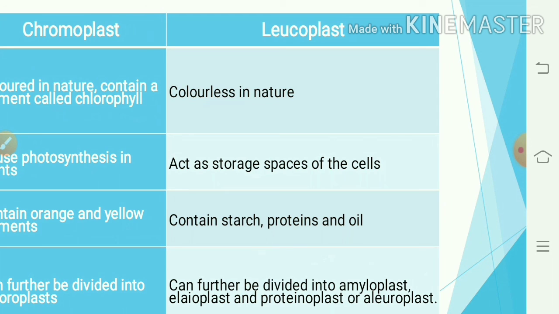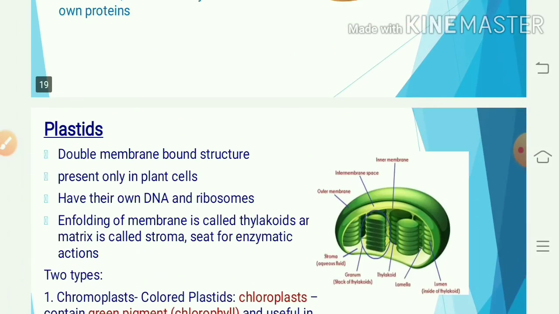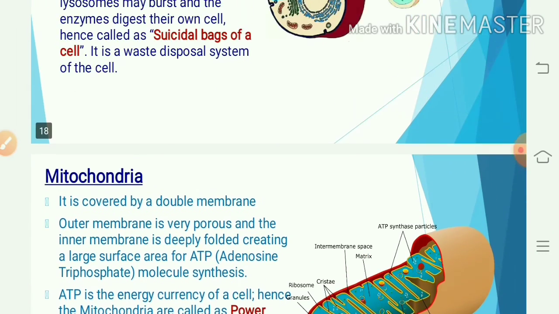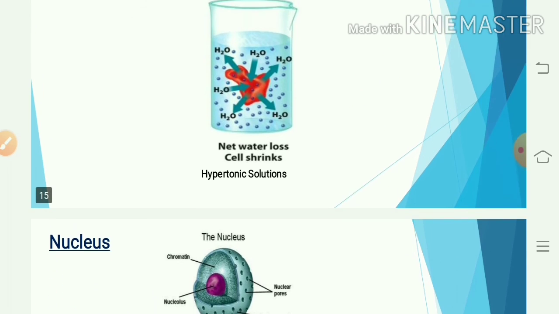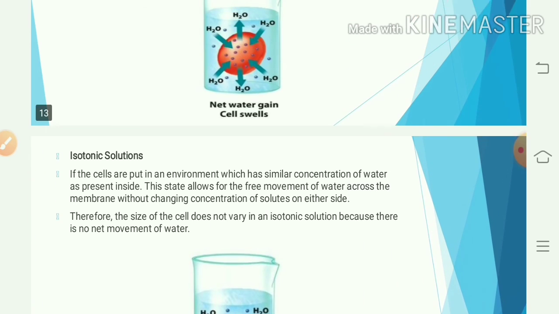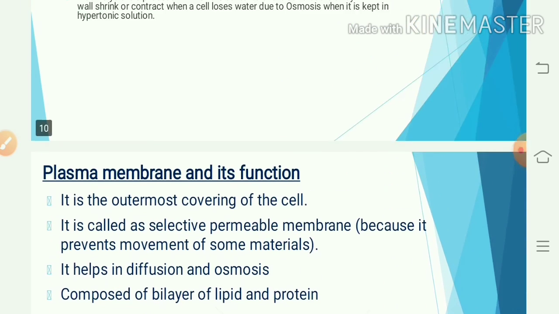Thus, we have seen all about the fundamental units of life, about the cell. Here, depending upon all these main points, you have to review the whole lesson and you have to solve the question answers also. By these main points, you can easily write the answers of multiple choice questions.